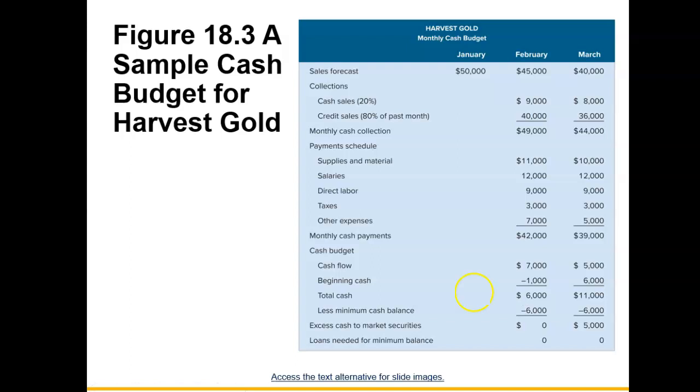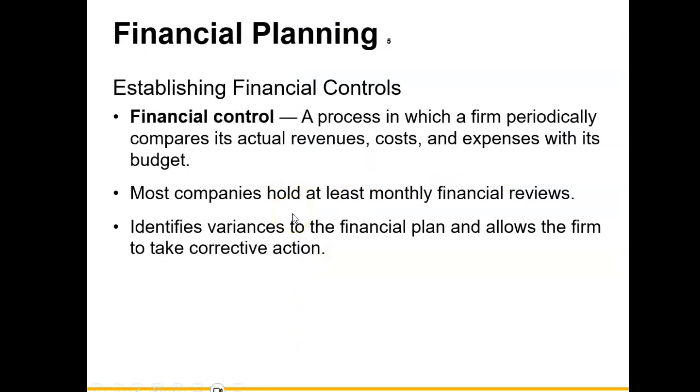For this company, they want to maintain a minimum cash balance of $6,000. Therefore, they don't have any excess cash in the month of February to purchase any type of investment. Compared to March, they will have an excess of $5,000 based upon the expected cash inflows and expected cash outflows added to the monthly balance. So the cash budget shows you, which I recommend that you prepare one for yourself, your expected cash inflows and expected cash outflows for a specified period of time.